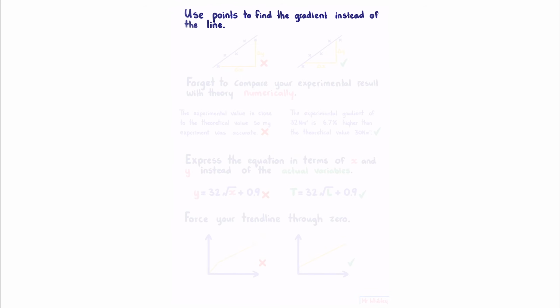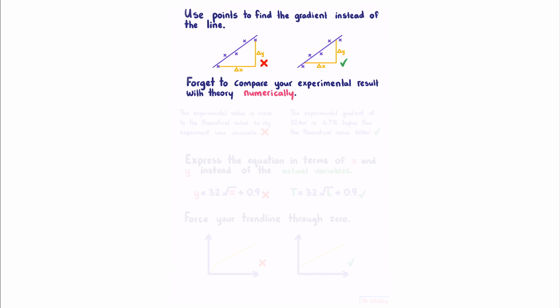Using points to find the gradient instead of the line will almost always lose you marks, so if you drew your change in y and change in x based on your points instead of based on your line. Forgetting to compare your experimental results with theory numerically could lose you precious excellence marks. For example, if you said the experimental value is close to the theoretical value, so my experiment was accurate, this is not specific enough to ever give you points for anything. Instead, you should say something like the experimental gradient of 32 newtons per meter is 6.7% higher than the theoretical value of 30 newtons per meter.